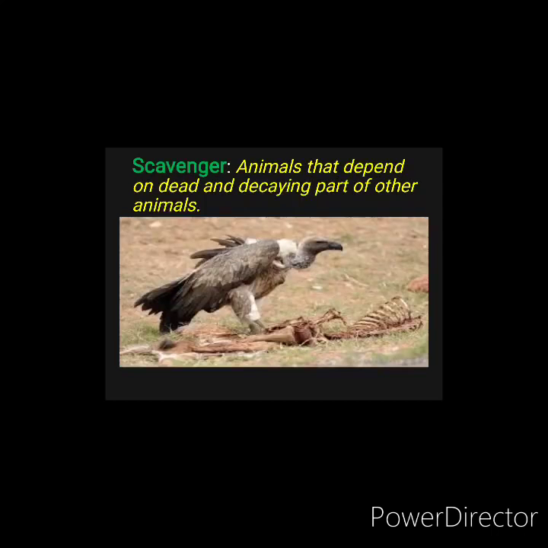Next is scavengers: animals that depend on the dead and decaying parts of other animals. So when an animal dies, these scavengers eat the flesh of the dead animals. Some examples of scavengers are vulture and hyena. When they see a dead animal, they feed on it.